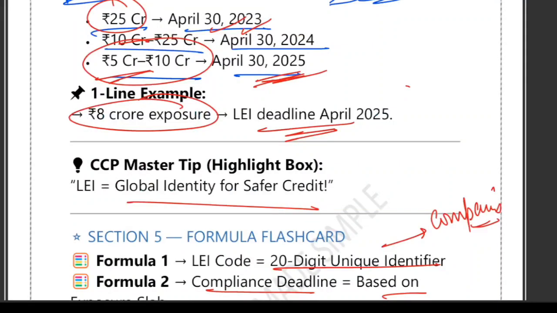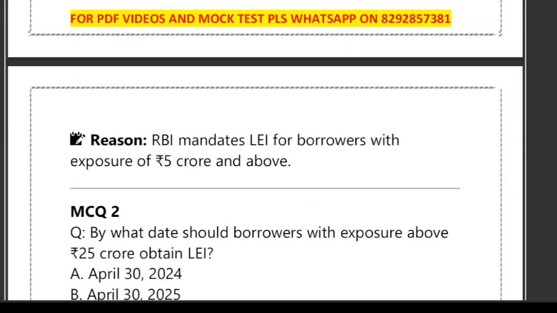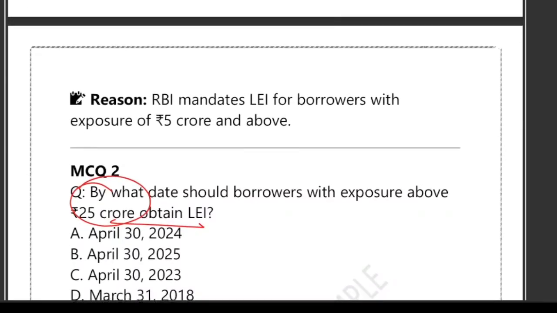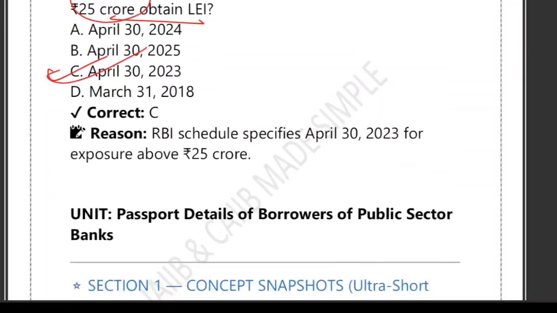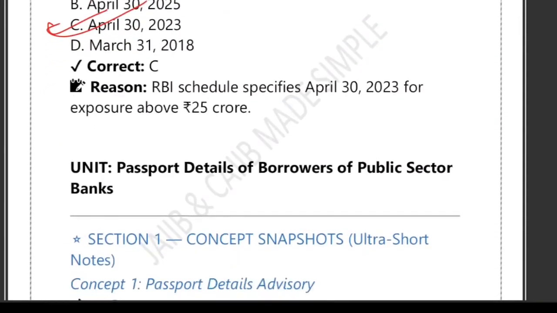5 crore. Next question. By what date should a borrower with exposure above 25 crore obtain LEI? So it is higher exposure, so the deadline is April 30, 2023. Option C is correct. Now let's talk about the passport detail of borrowers of public sector banks.